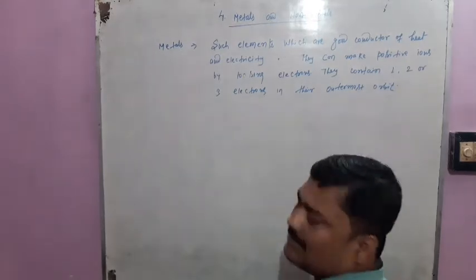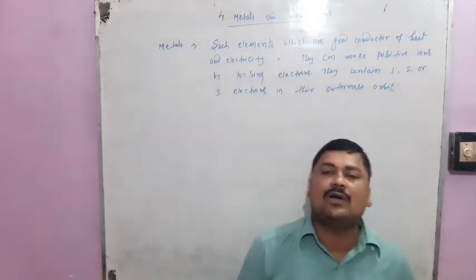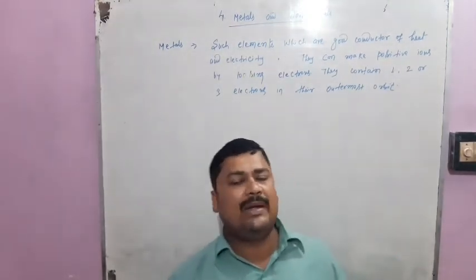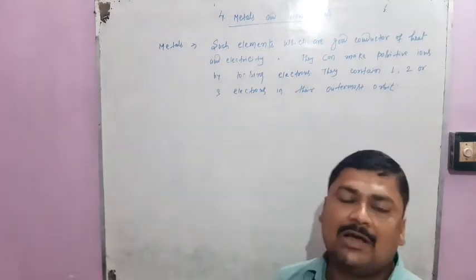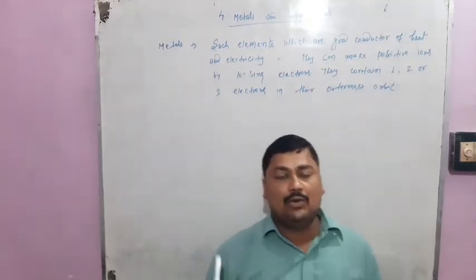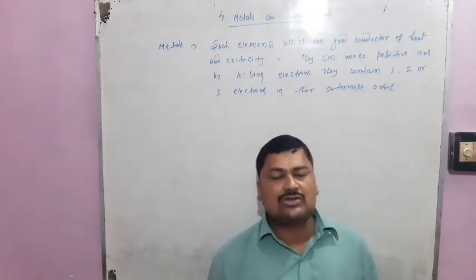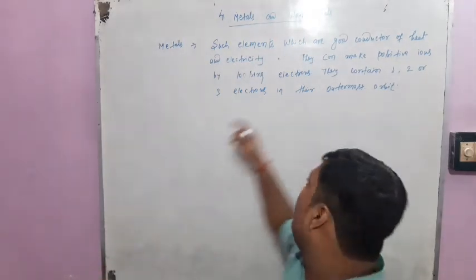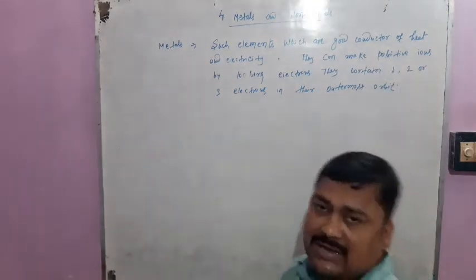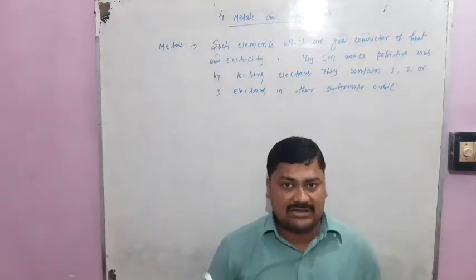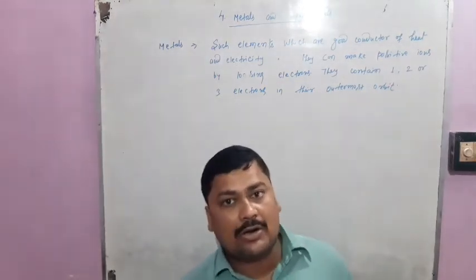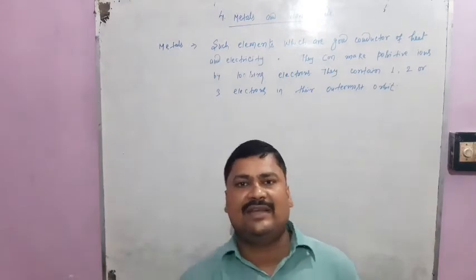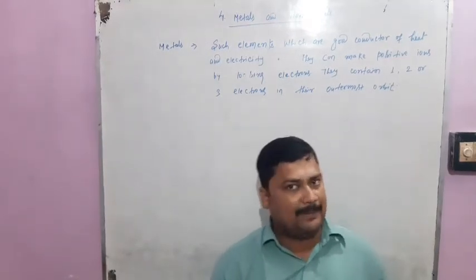So such elements that contain 1, 2 or 3 electrons in their outermost orbit are also known as metals, or such elements that lose electrons of their outermost orbit to form positive ions are also known as metals, or such elements which are good conductor of heat and electricity are also known as metals.